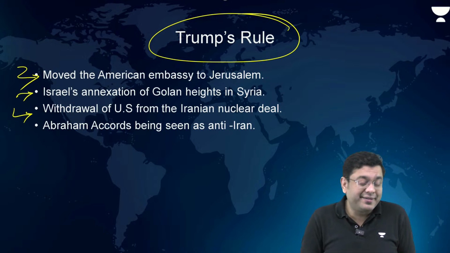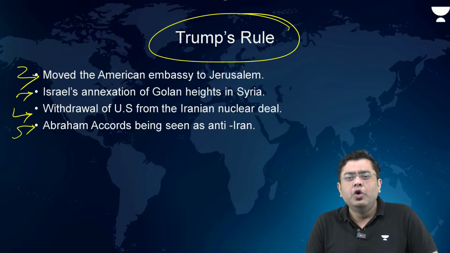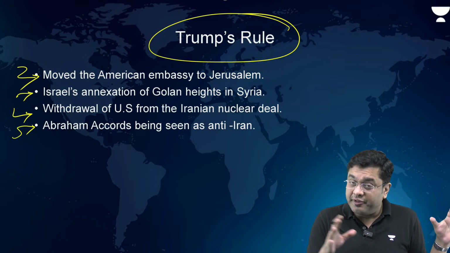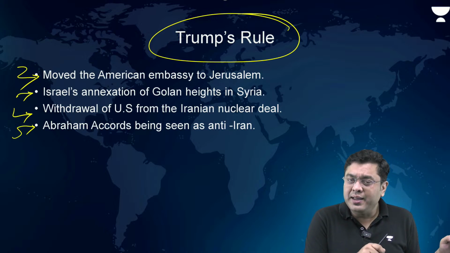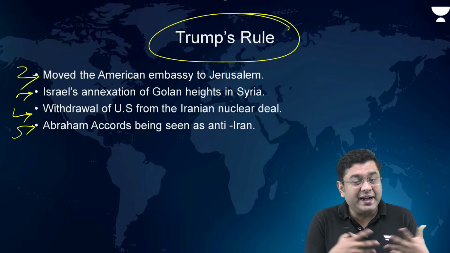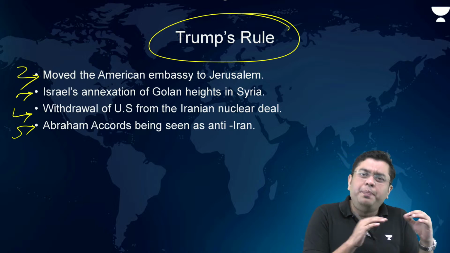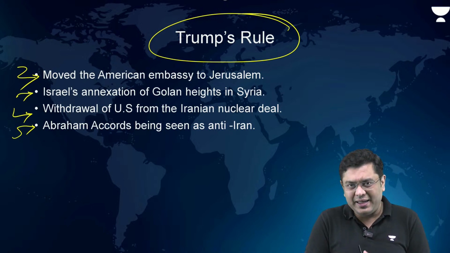So there is that support. Then the Abraham Accords. While the US said that they would bring lasting peace in the region of West Asia and the Middle East, the Iranian people, government and administration saw it as the US's effort to mobilize the sentiments in the region of West Asia against Iran.